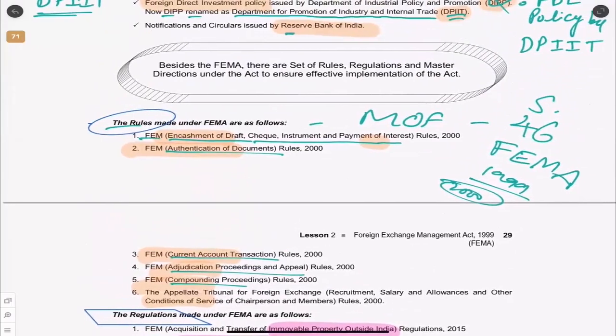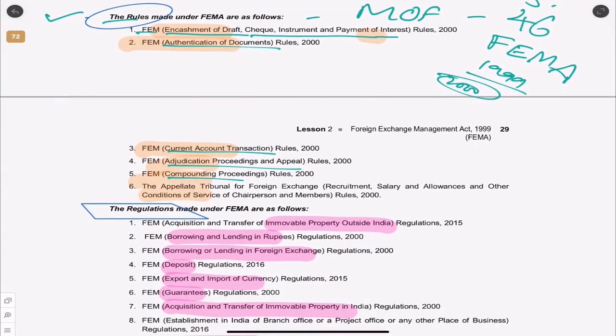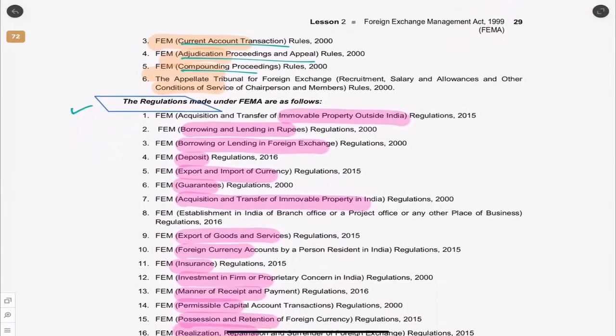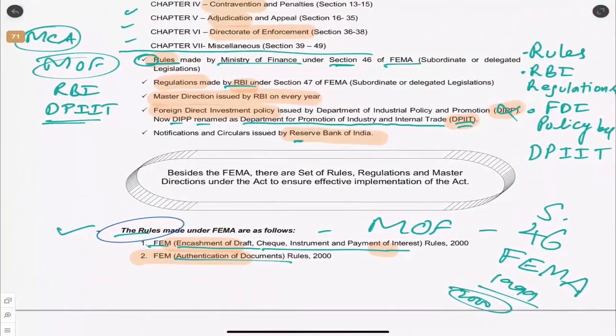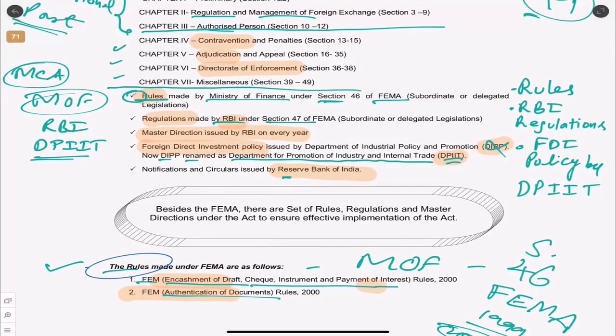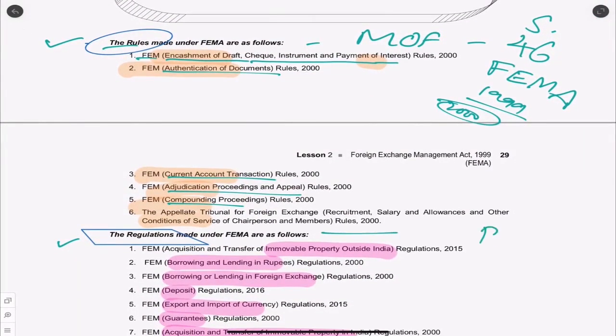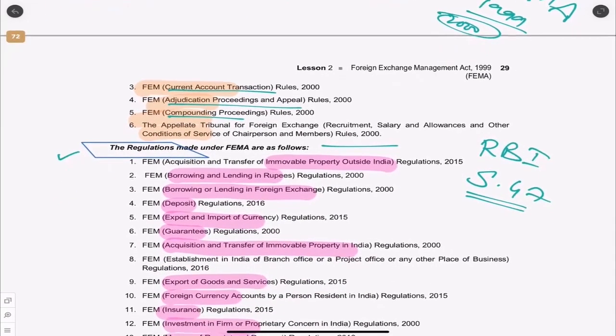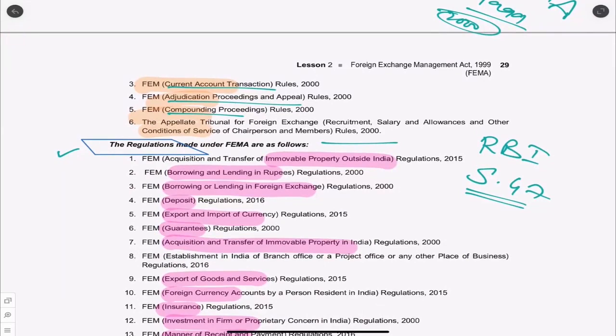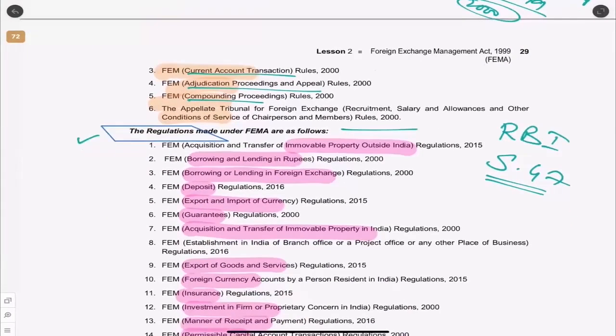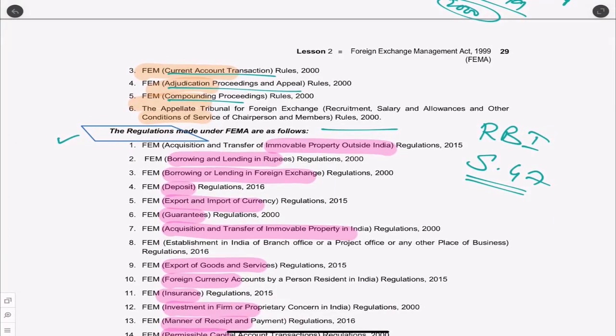So what are the regulations? So first is rules. Then we should come to regulations. So as you can see, we have multiple regulations which come under this. So again if you see here, section 47 of the FEMA gives the power to be made by RBI. So regulations made by RBI under section 47. So section 46 is Ministry of Finance and the regulations will come under Reserve Bank of India, section 47. This is very important. So to have a regulatory framework of FEMA, you should know Ministry of Finance makes rules and the Reserve Bank of India will make the regulations.